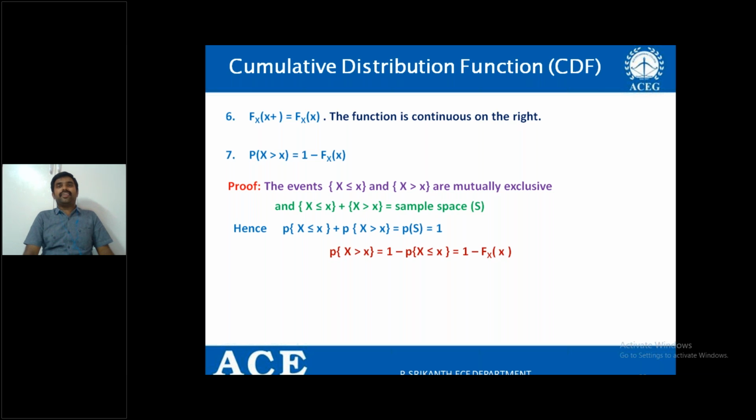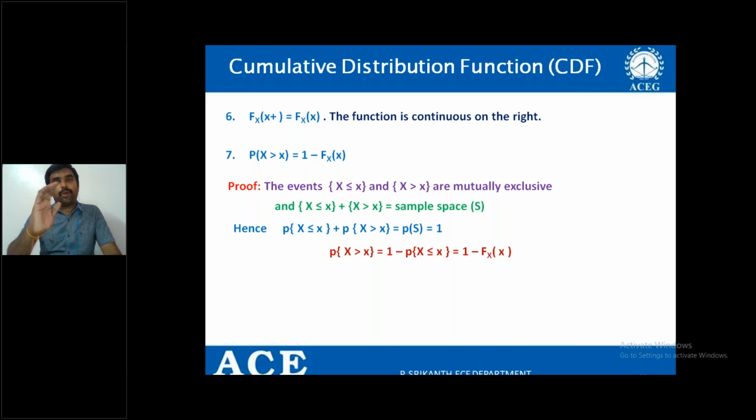Therefore, I can take the relation like this: probability of X greater than x is equal to 1 minus P of X less than or equal to x. And we all know that P of X less than or equal to x is nothing but Fx of x. So in this way, we can prove the property, that is P of X greater than x is equal to 1 minus Fx of x.